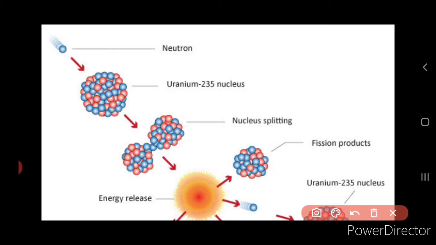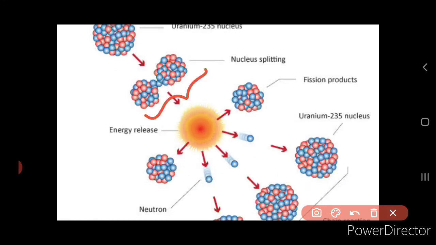So the chain reaction is a self-propagating process in which the number of neutrons goes on multiplying repeatedly, almost in a geometrical progression. Here you can see this is the neutron which is bombarded on one of the uranium nuclei, right? On bombarding, it undergoes nuclear fission and 2 daughter nuclei are formed, and we said that it releases a lot of energy, right?